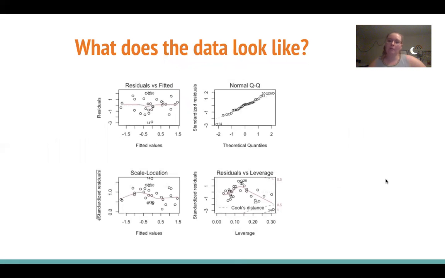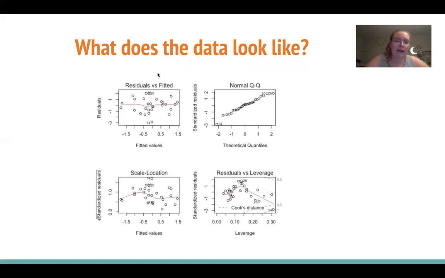But before we look at the output of our linear model to see how our independent variables predict our dependent variable, we should first plot the data to make sure we know what we're looking at, so we can't be fooled by our output. Here we can look at four of these assumption plots, the first being our residual versus fitted plot that we can use to test our assumption of there being a linear relationship.